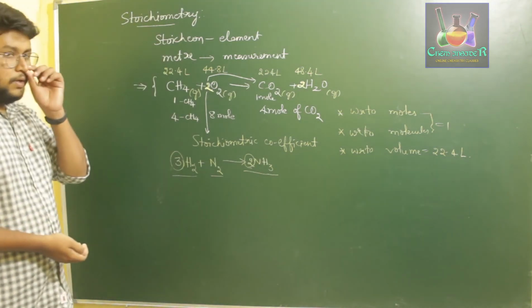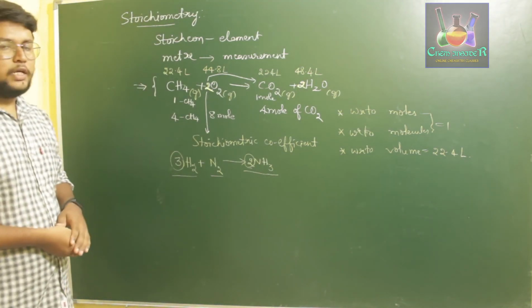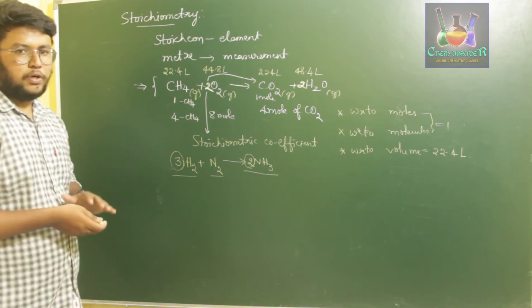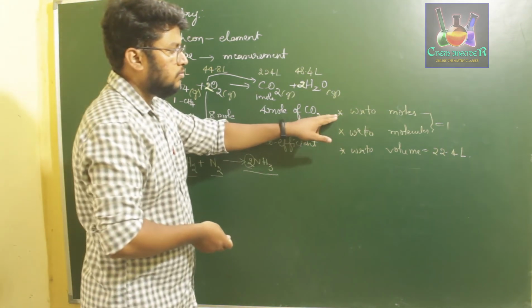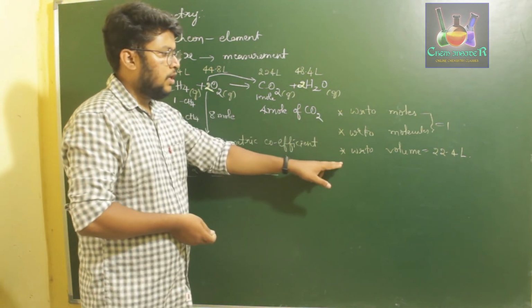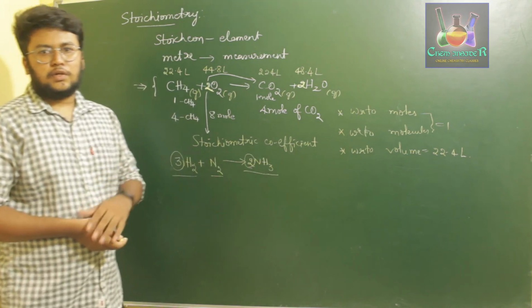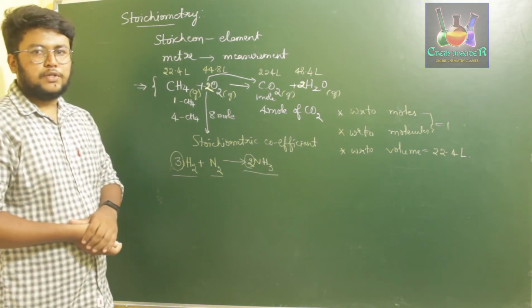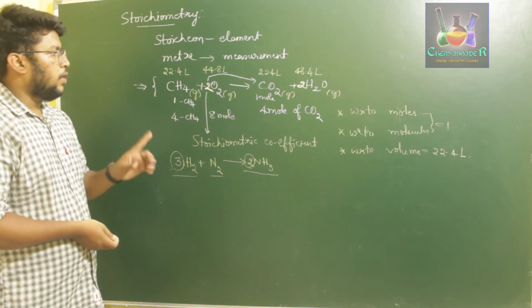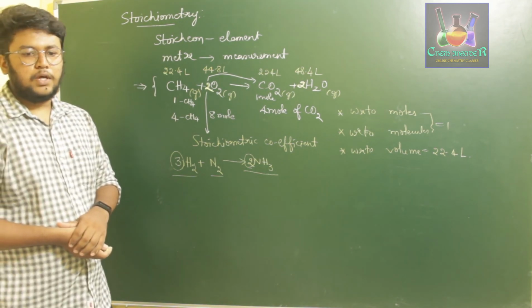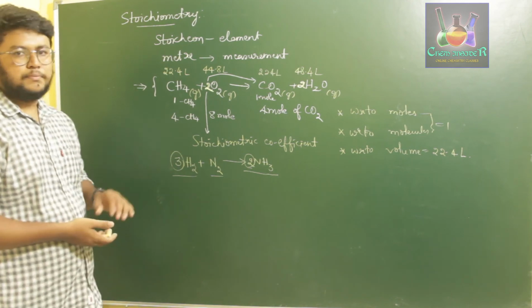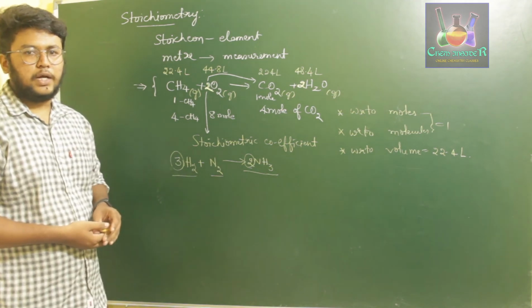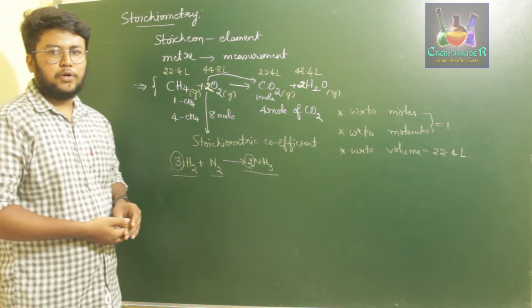So these are the representations for calculating the amount of reactant required to form a desired amount of product: one is with respect to moles, another with respect to molecules, and the third with respect to liters of volume. 22.4 liters of volume will be equal to 1 mole of a compound. So this is about the stoichiometry used for calculating the number of reactants required and the desired products formed.